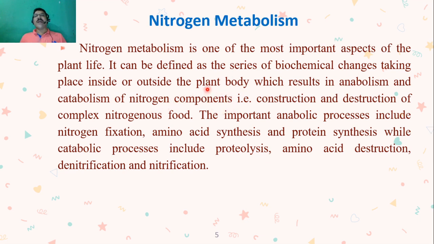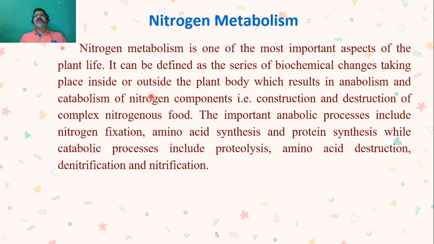So what is nitrogen metabolism? It takes place inside and outside of the plant body, and it results in anabolism, meaning synthesis, and catabolism, meaning destruction, of different nitrogen components.